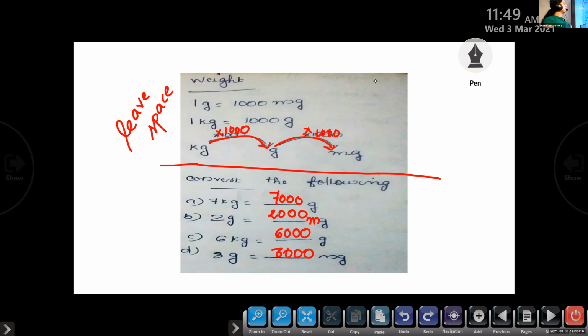Is that clear to everyone? This conversion in weight. Yes. Ma'am, you leave space, what do you mean? If you haven't completed that much, you can leave space for writing. I will share the same thing in the group.